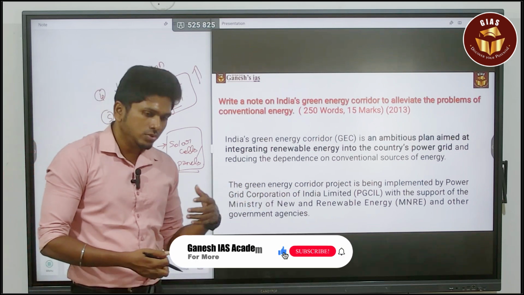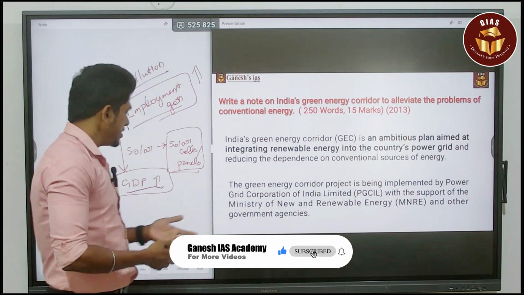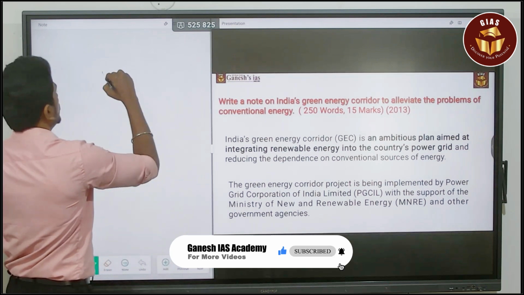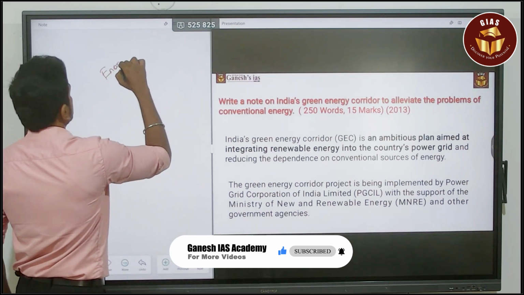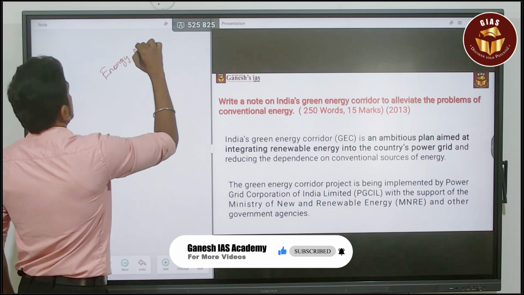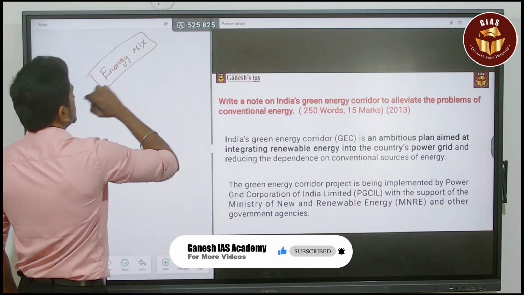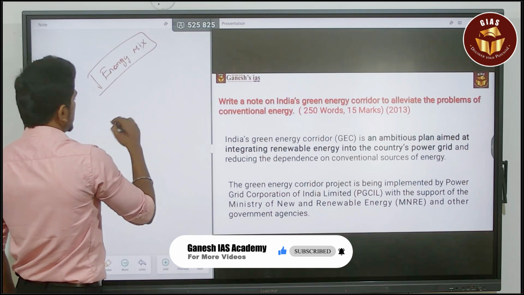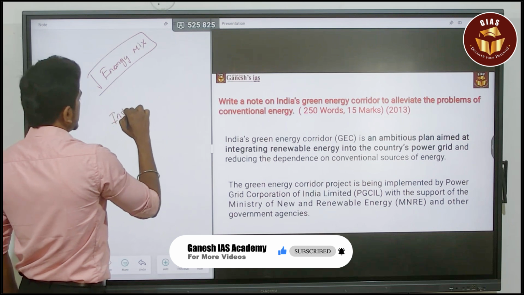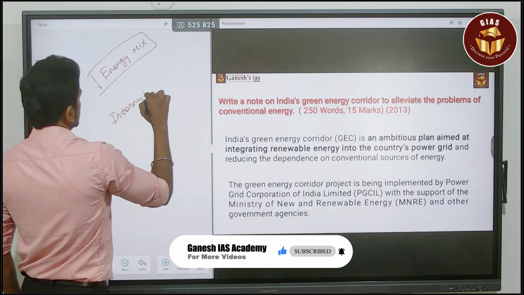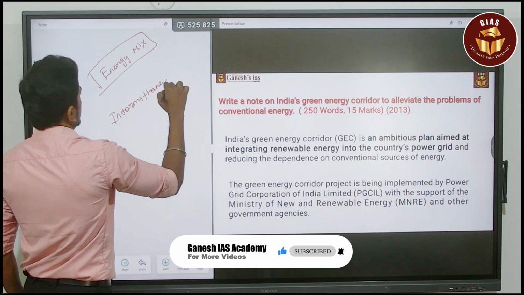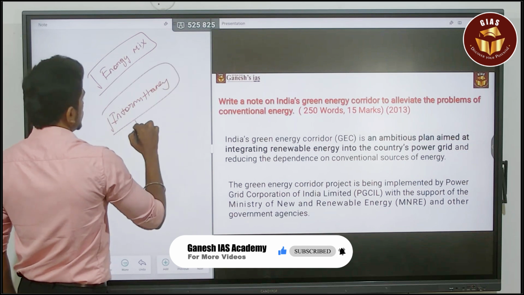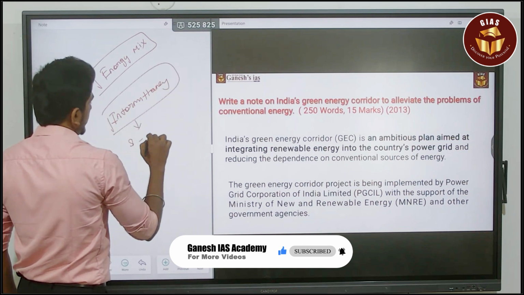But even though we are doing all this, there are certain negatives about the energy mix. The first major issue with renewable energy is intermittency, which means that solar energy is only available in the daytime.